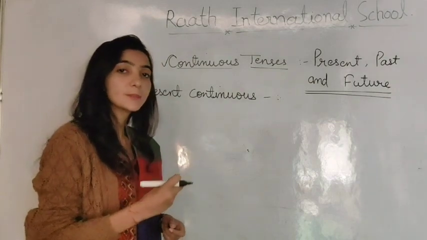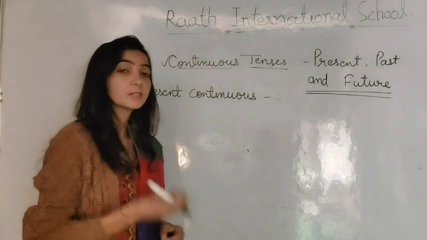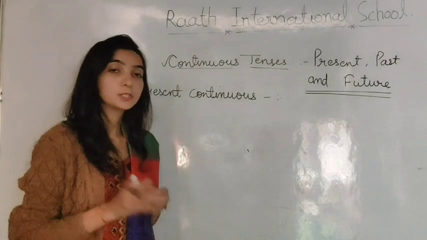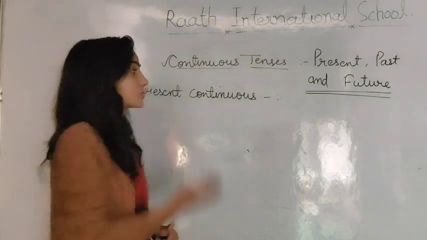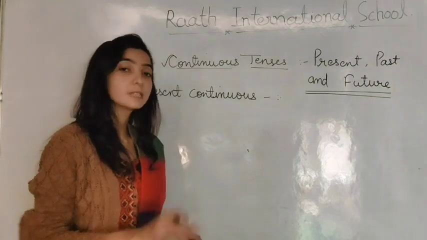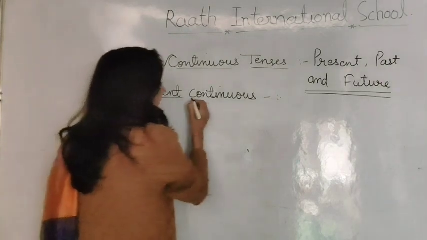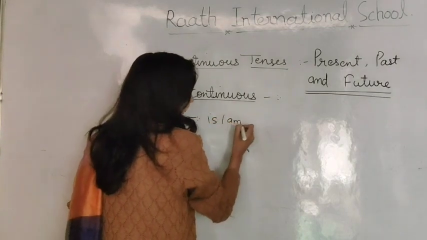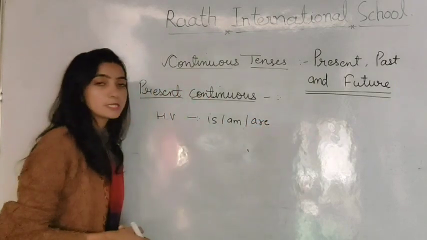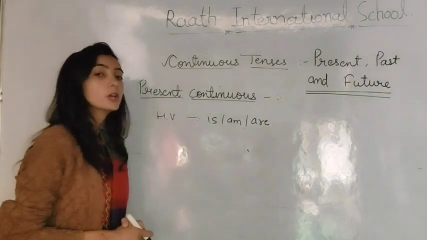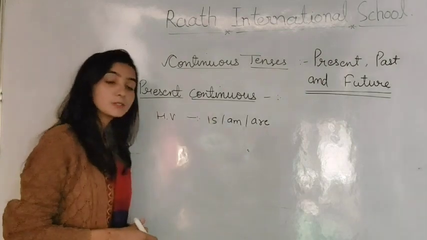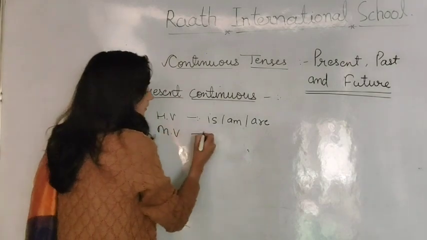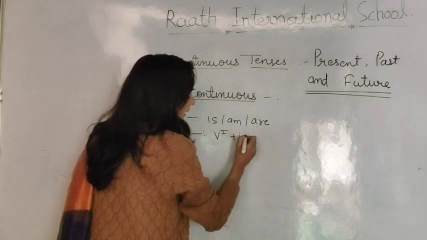Present continuous tells us about the actions that are happening while speaking. Whenever we are speaking and there are actions happening at that time, for that we use continuous tenses. For example, here I'm speaking, so what else is going on? You are listening to me, you are watching the video, I'm writing on the board. So these works are going on at the time of speaking. Which helping verb will we use here? The helping verbs are is, am and are for present continuous. And as I have told you, whenever we are talking about continuous, we have to use the main verb first form with ing.